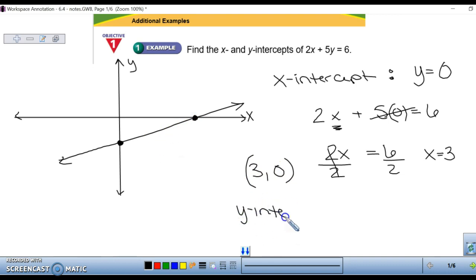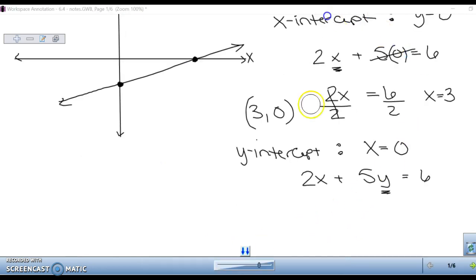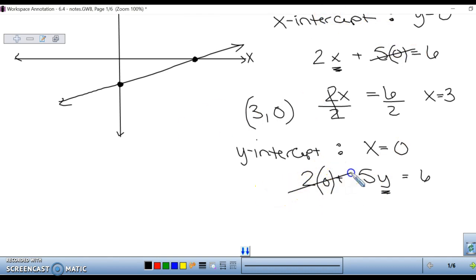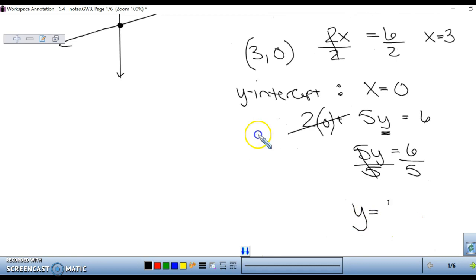Let's find our y-intercept next. With our y-intercept, we're going to make x equal to 0. So in our equation 2x plus 5y equals 6, we're trying to solve for y. Plug in 0 for x. That will automatically cancel your x out, and you're left with 5y equals 6. Divide by 5 on both sides. So y equals 6 over 5, or 1 1/5. So our y-intercept is (0, 1 1/5).